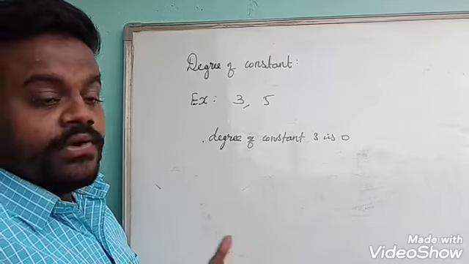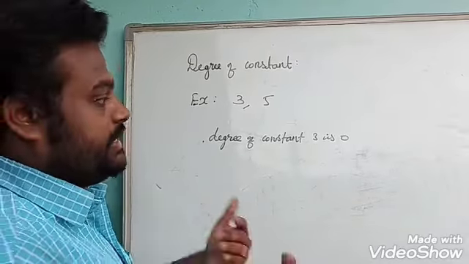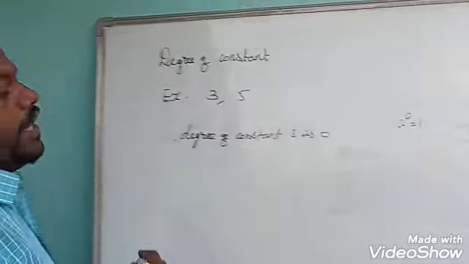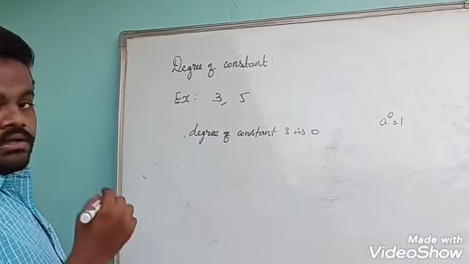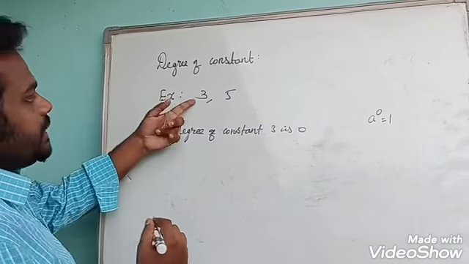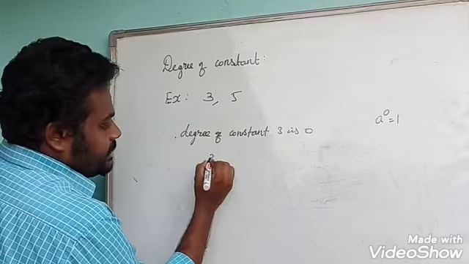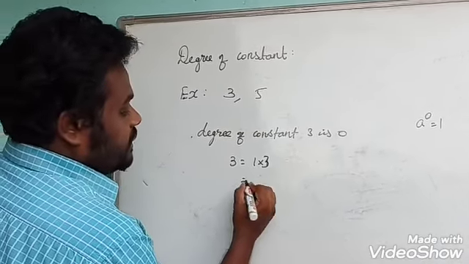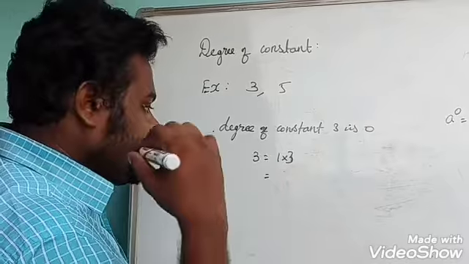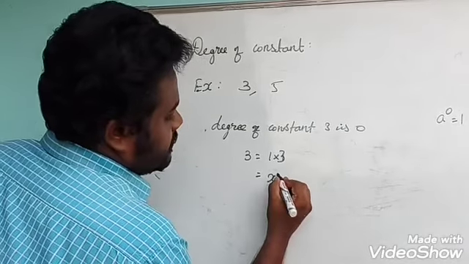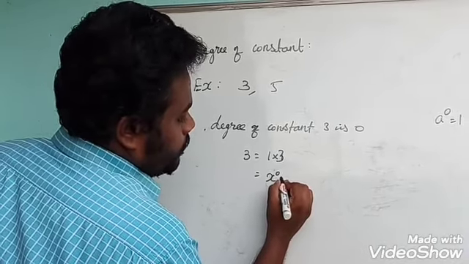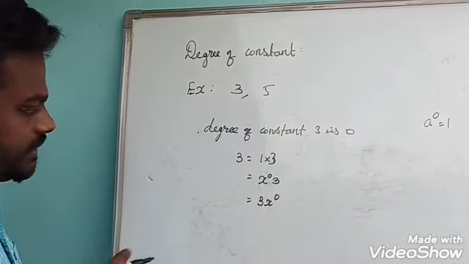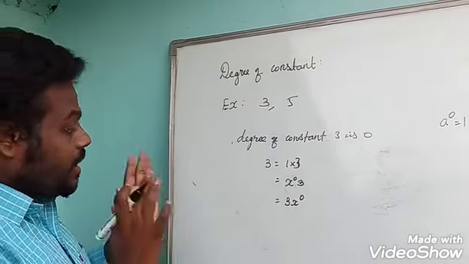Just recall from your 8th standard exponents and powers: anything power 0 is equal to 1. So 3 can be written as 1 into 3. This 1 can be written with any variable. I take x to the power 0. So this means 3x power 0. Now you see, this is only one term, a constant term.